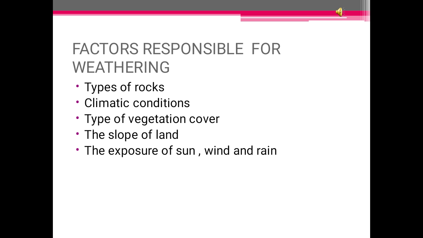Thirdly is the type of vegetation cover. Vegetation means plants. Which types of plants are growing there? You must have seen, for example, peepal trees sometimes growing on the walls of our homes, or on old forts. The roots penetrate between the rocks, or between the portions where the rock has been joined.